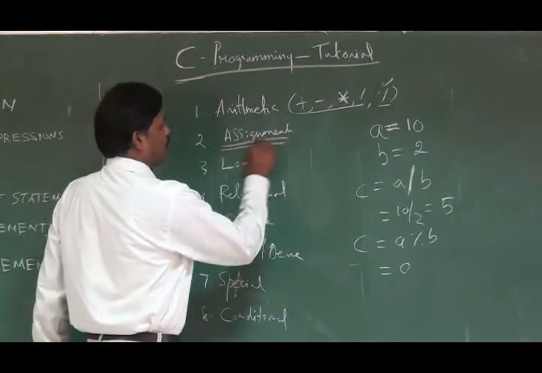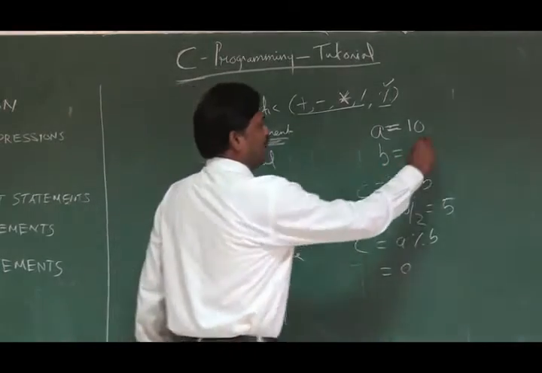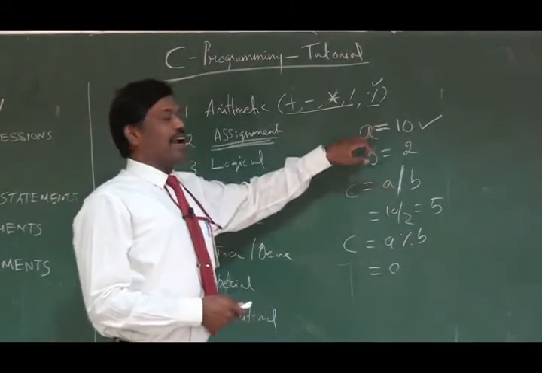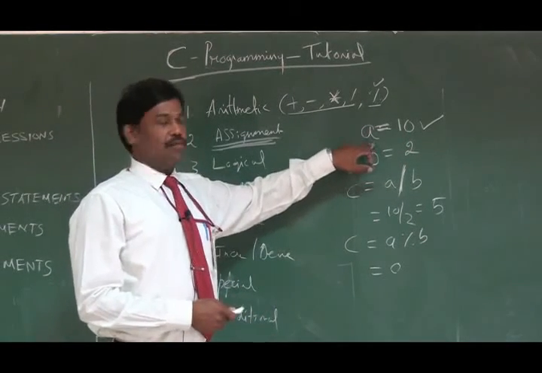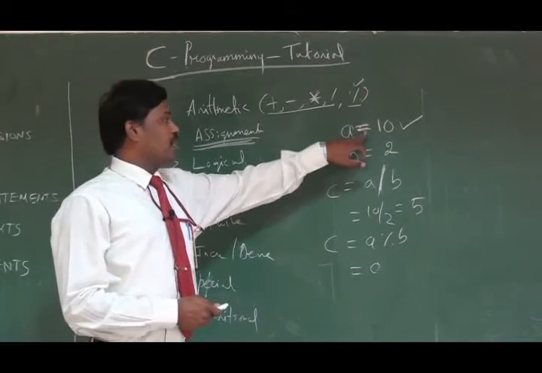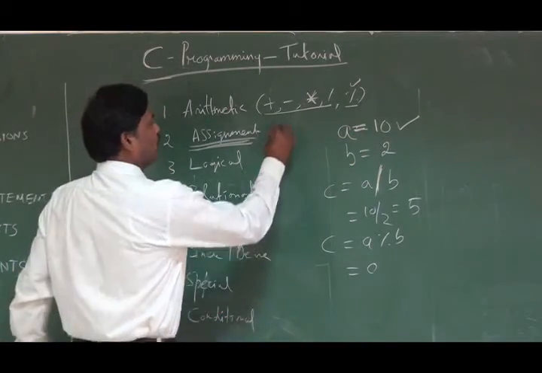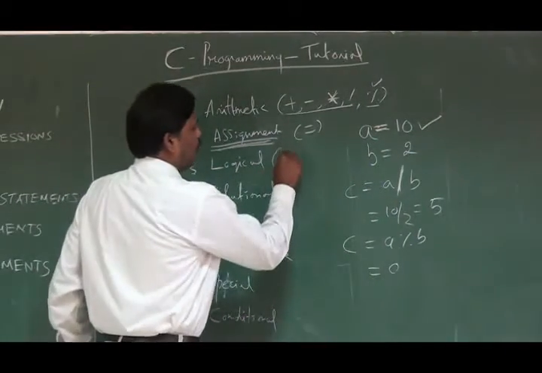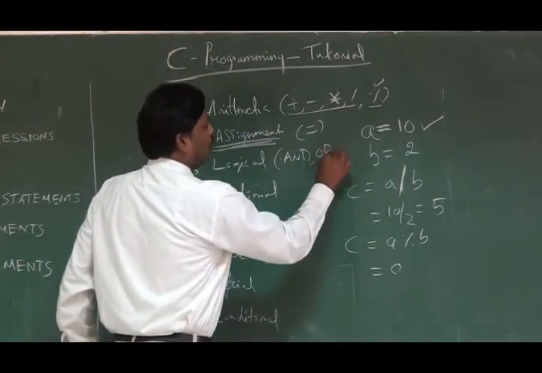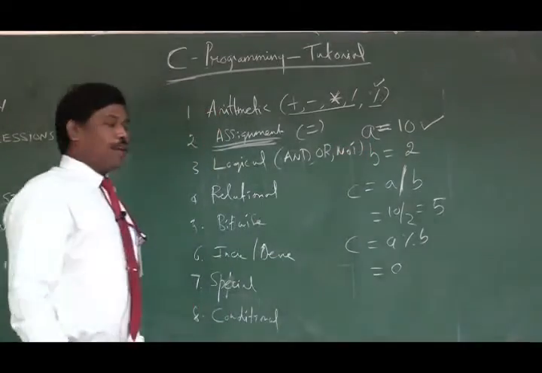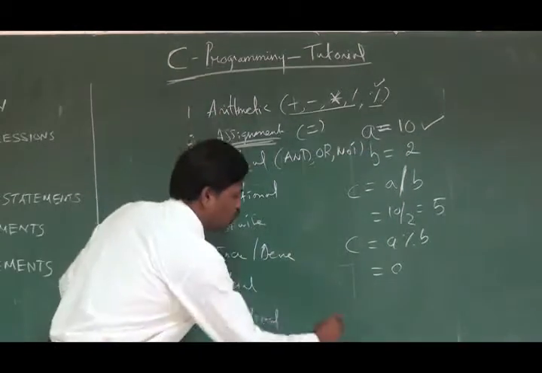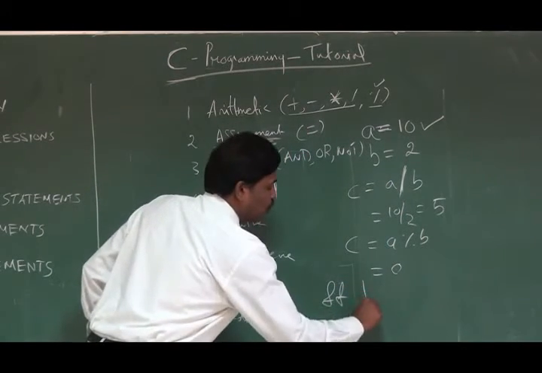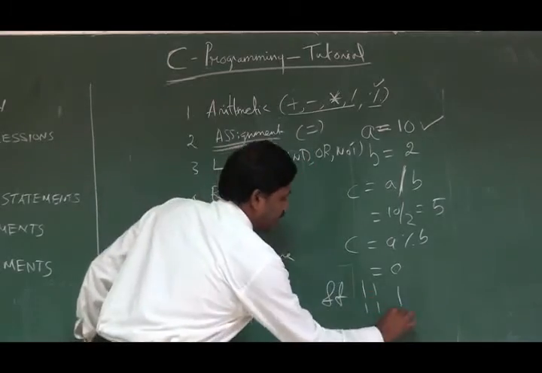Then comes the assignment operator. One example for the assignment operator is, taking the same example again, A equal to 10. Here I am assigning a value to a variable. So the equals operator is called the assignment operator. Then comes the logical operator. The logical operators are and, or, not. And is denoted by double ampersand, or is denoted by two pipe signs, and not is the exclamation mark.